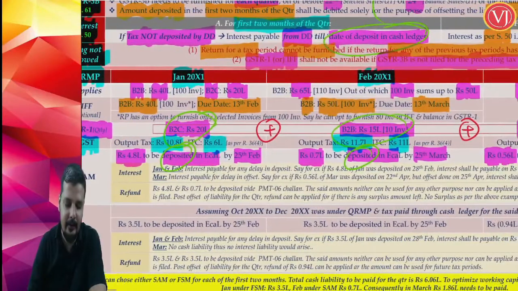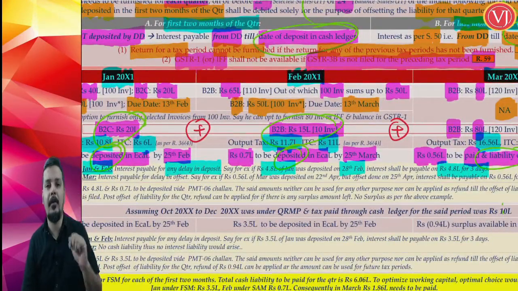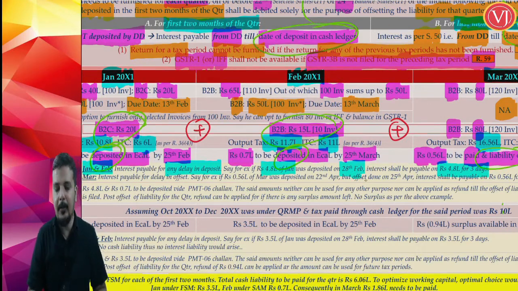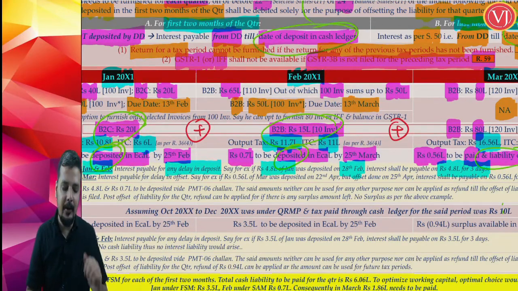Now friends, let us understand something more about it. Interest calculation. January month, February month, interest calculation. Interest will be payable for delay in deposit. Say for example, 4.8 lakhs of January month, the due date of which is 25th of February, is deposited on 28th of Feb by way of PMT 06. Interest is payable on 4.8 lakhs for 3 days because the due date was 25th of February and you deposited on 28th of February. Interest at the rate of 18% will be for 3 days. So 4.8 lakhs multiplied by 3 divided by 365 multiplied by 18% will be your interest.